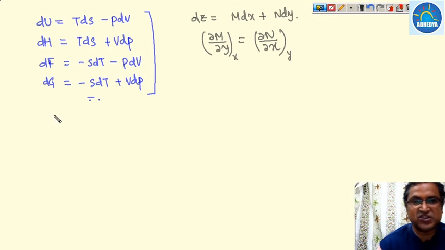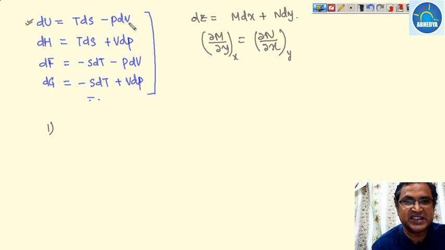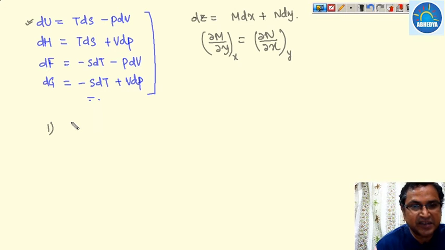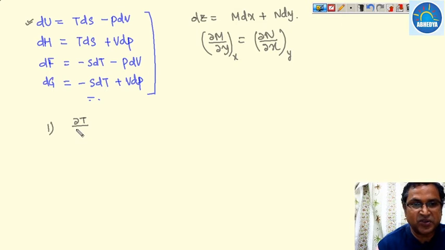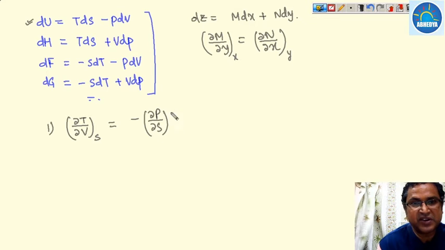Using this equation, we are going to write the Maxwell's relations. For the first, using dU equal to TdS minus PdV, del T over del V keeping S constant is equal to minus del P over del S keeping V constant.